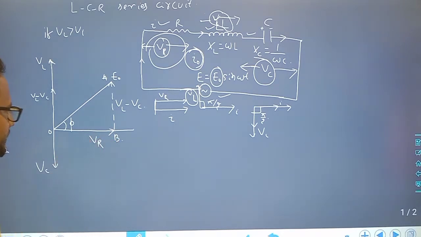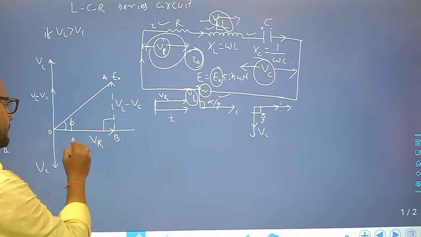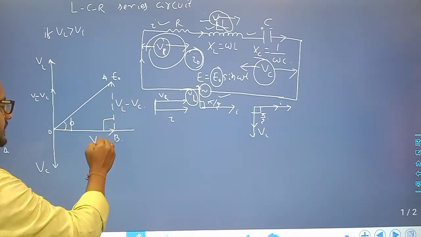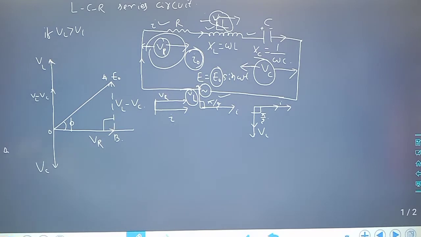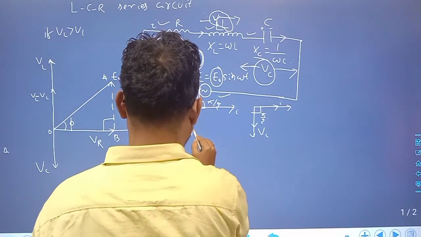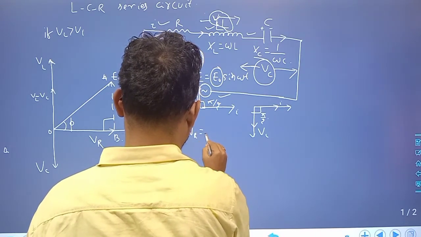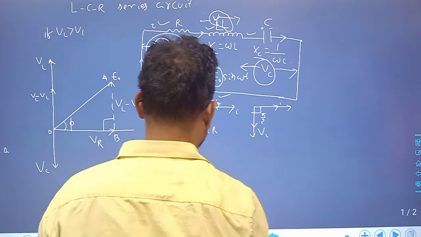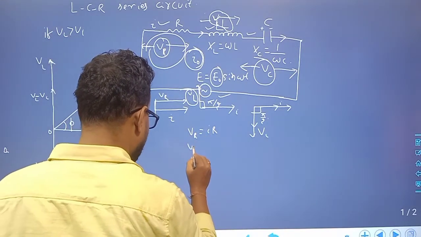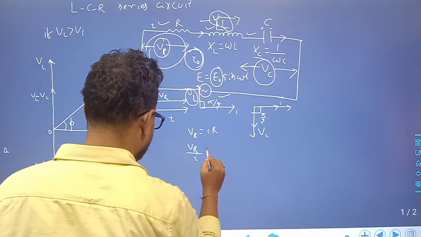Okay. So OAB is a 90-degree triangle. Phi is the phase angle. So this is VL minus VC, and this is VR. Here, VR is equal to I into R. So VR by I is equal to R.